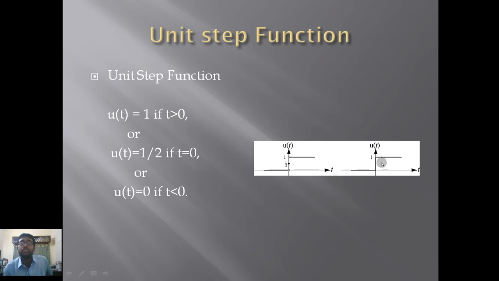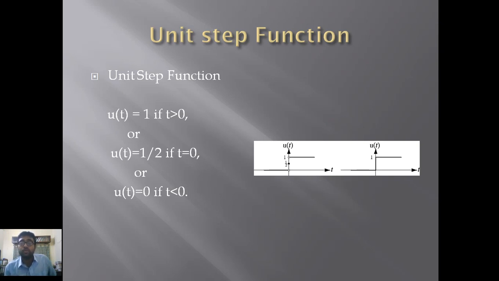What is the step? The word step describes itself: the function is 0 at a certain point, and at the next point it becomes 1. That's why it's a step function. It's just like a staircase. The staircase is at a granular level, the 0 level, ground level, and at the very next step it takes a jump. That's why it's called a step function. Any kind of step function is not going to increase gradually. It is a stepwise increase. That's the characteristic of a unit step function.